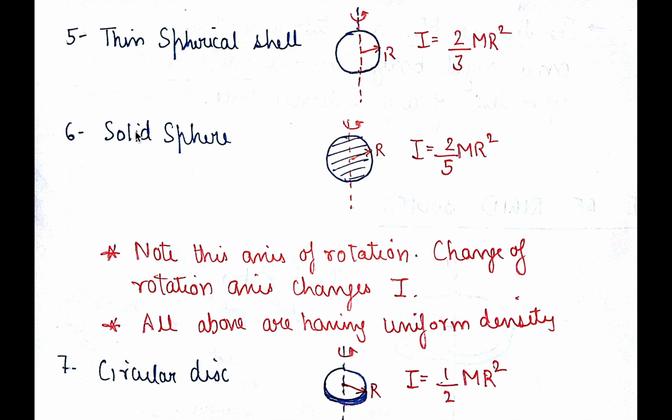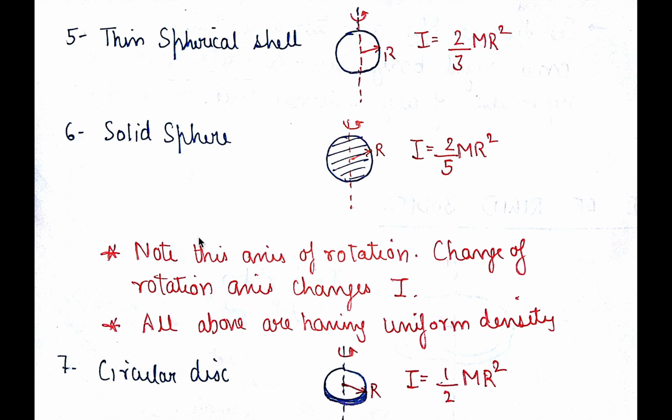For the solid sphere it is again less than this, that is 2 by 5. Why less? Because it is solid. For the same mass, here all the mass is distributed at an R distance, and here all the mass, that is M only, is distributed non-uniformly. So some mass is even at less than the capital R. So that's why the moment of inertia decreases.